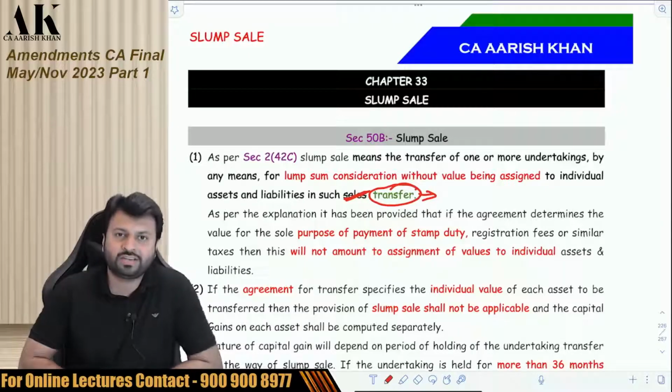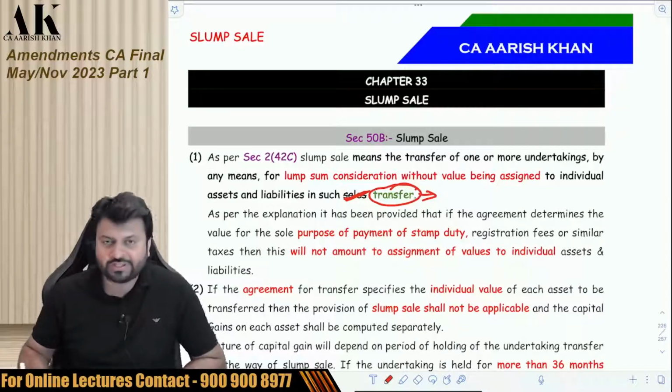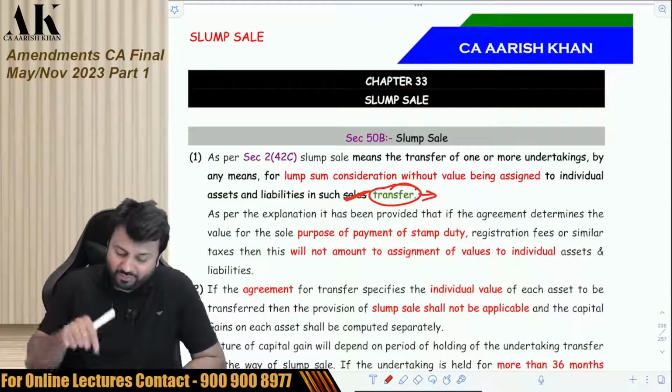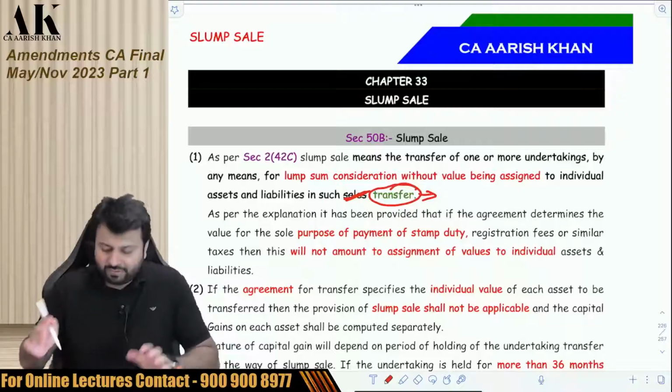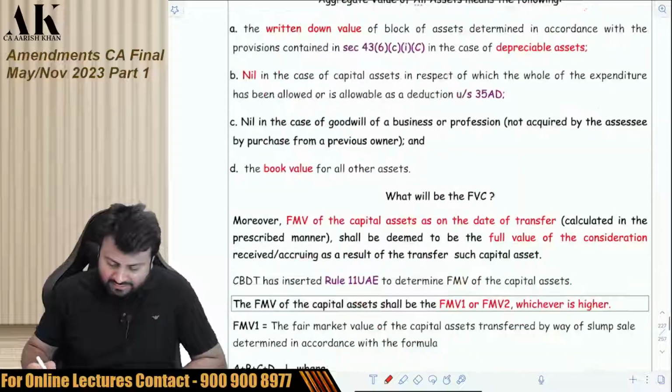You are all humans ultimately. Law is not amended by a computer. It is amended by humans. So mistakes are bound to happen. So the government made a rectification of this mistake by removing the word sale and putting the word transfer over here. Apart from this, there is no other amendment made over here. The rest of the things were already amended in the last year, if you remember.